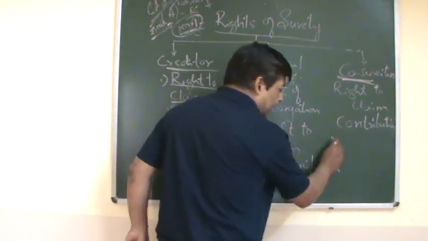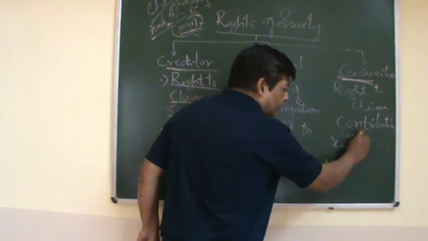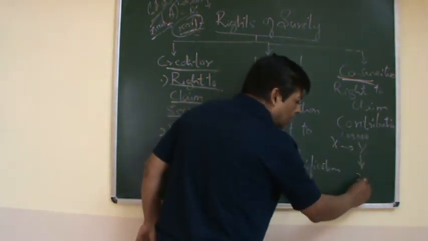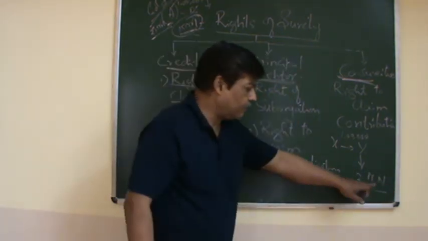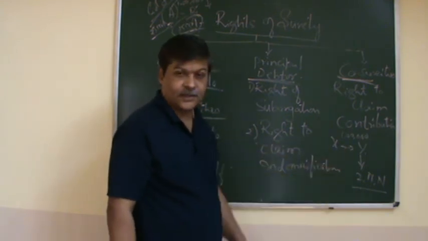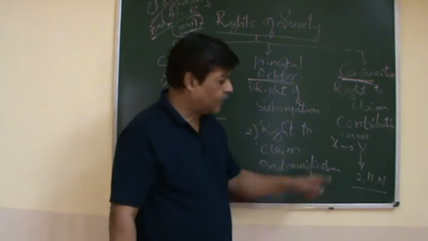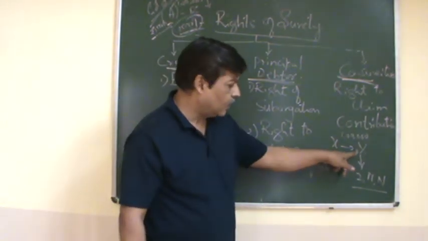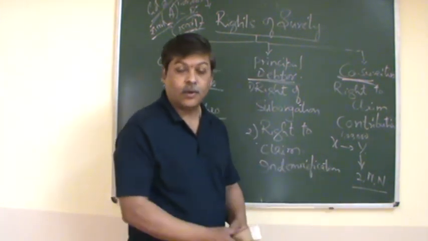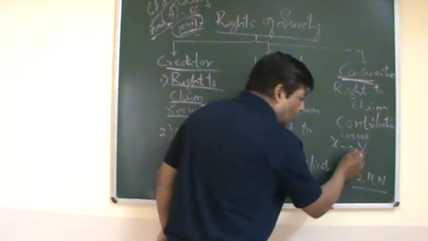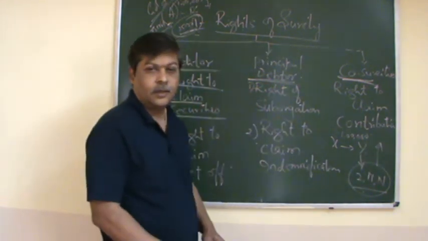For example, X has borrowed 1 lakh of rupees from Y, and Z, M, N are 3 sureties to this transaction. Now, while giving the co-suretyship, maybe no limit is there, and the default has been committed by the principal debtor. Now, Y can claim from the co-sureties. So what will be their contribution? The 1 lakh will be divided by 3, and whatever it comes to is the contribution.